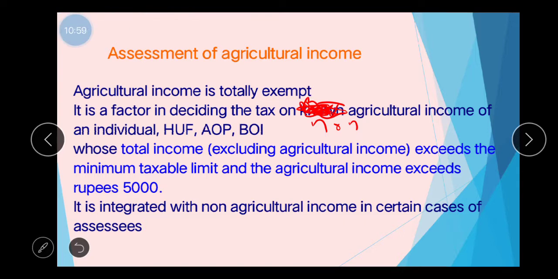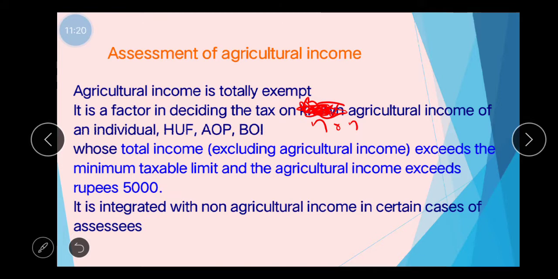So you know that the minimum taxable limit for an individual is 2,50,000. For a senior citizen it is 3 lakhs, and for a super senior citizen, means an individual whose age is 80 years or more during the previous year, the minimum taxable limit is rupees 5 lakhs.